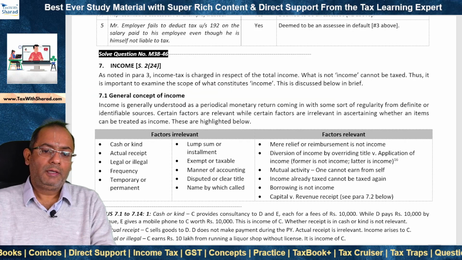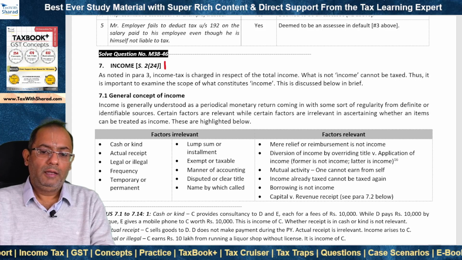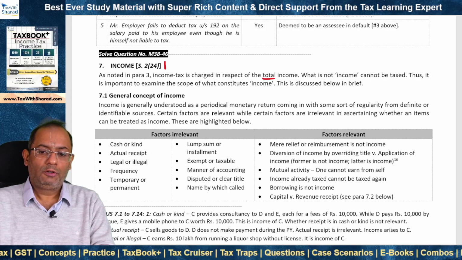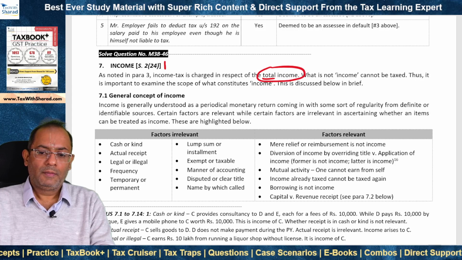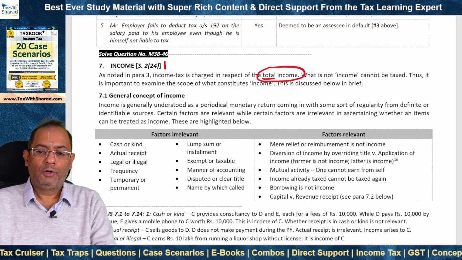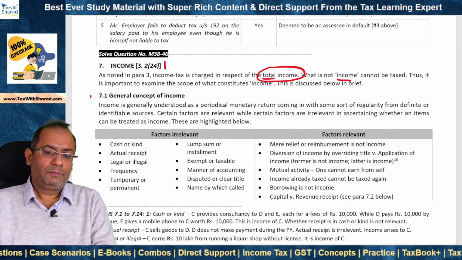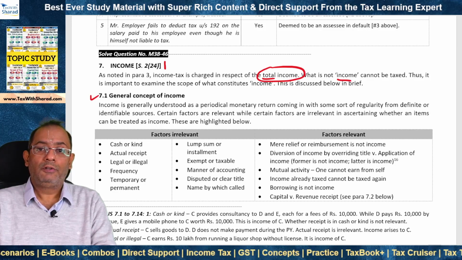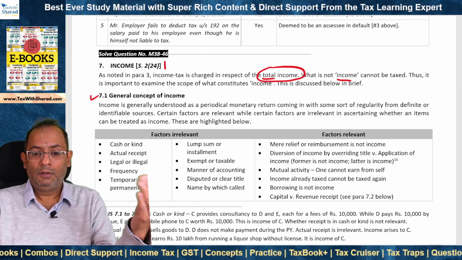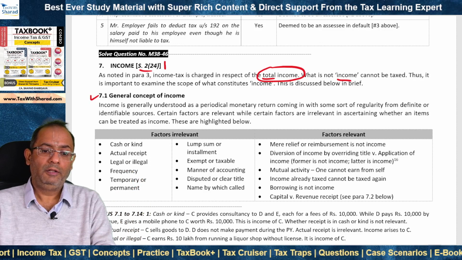The concept of income is important. Income is defined under section 224. Income tax is charged in respect of the total income, and therefore what is not income cannot be taxed. Now, we'll first talk about the general concept of income, and then we will talk about the definition of income under the Income Tax Act under section 224.